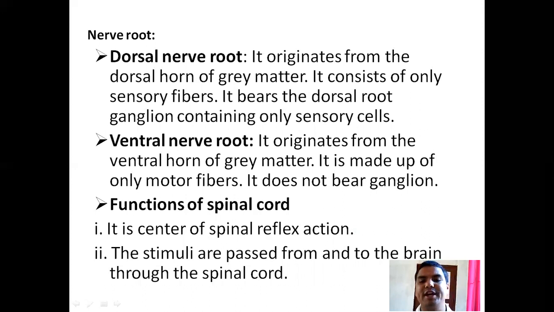It is made up of only motor fibers. It doesn't bear a ganglion. Function of the spinal cord: it is the center of spinal reflex action. Stimuli are passed from and to the brain through the spinal cord.